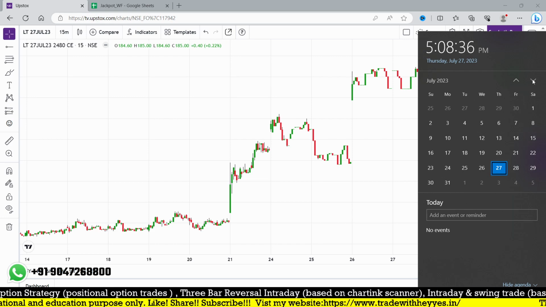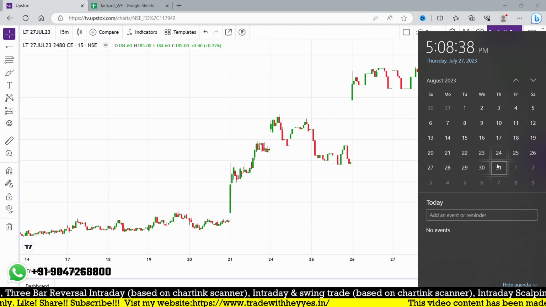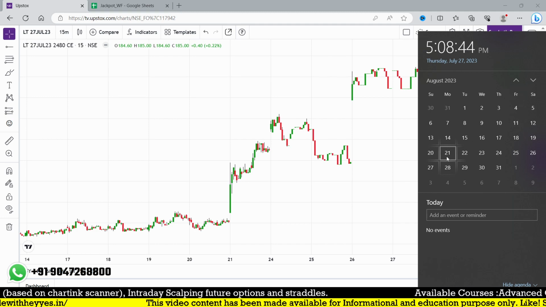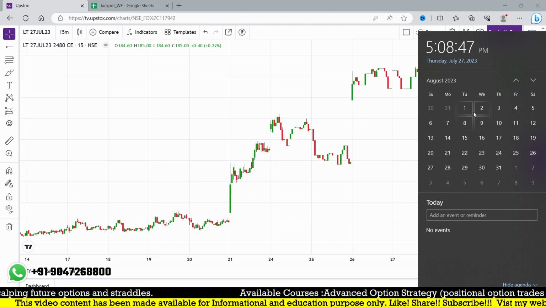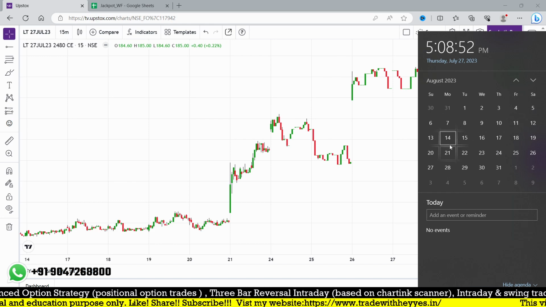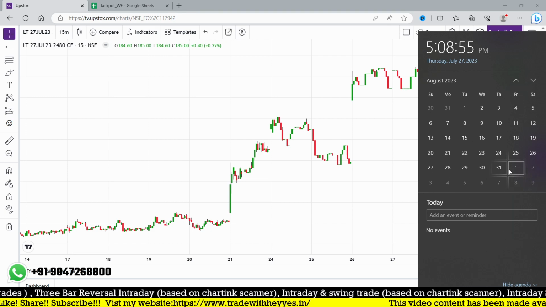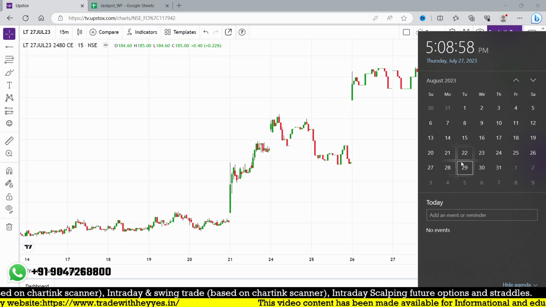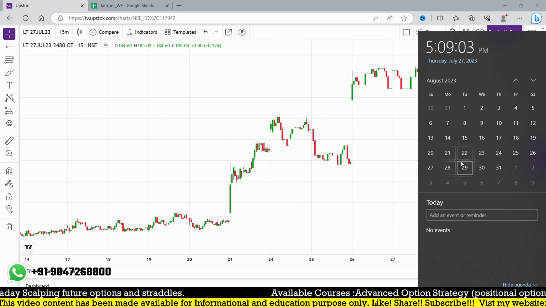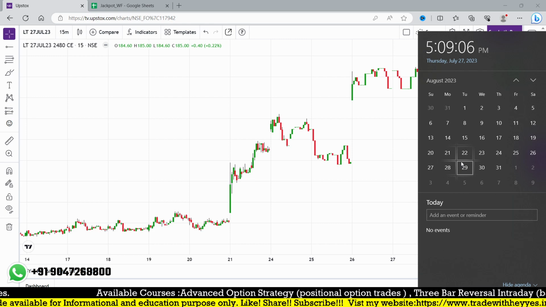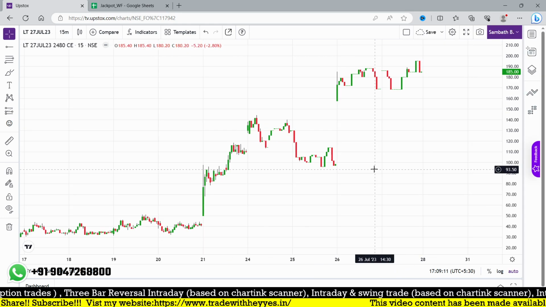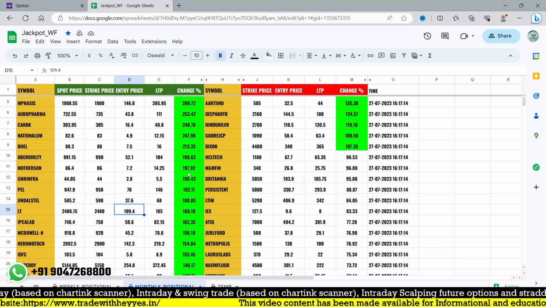But in the August contract we have almost 5 weeks, so we can trade up to the 18th or 20th, 21st of this month. Because it is expiring in the last week, from Monday onward almost 4 weeks we can do option trades, and the last, fifth week is the expiry. At this kind of time we can take new entries up to the 20th of this month. If you have fewer trading sessions, that means fewer weeks, 4 weeks, we need to wind up around the 15th to 17th. Next week is the bigger expiry, next month August, so we have to focus on many opportunities.